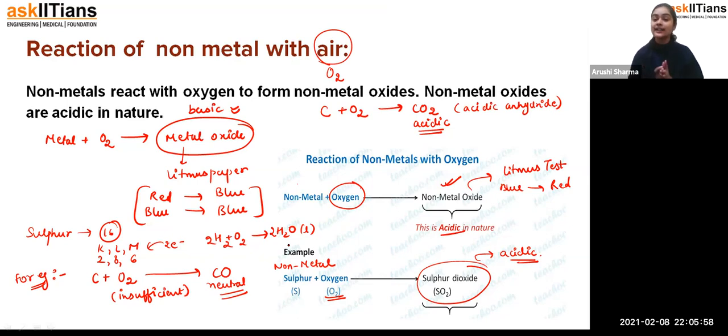Now, if we see non-metals reacting with water or acid, they don't react. Why, students? Because if they have to react with water, they have to replace the hydrogen, and they are not more reactive than hydrogen. So that's why they generally don't react with water. For that condition, they would have to give their electron to hydrogen, which is not possible for them.